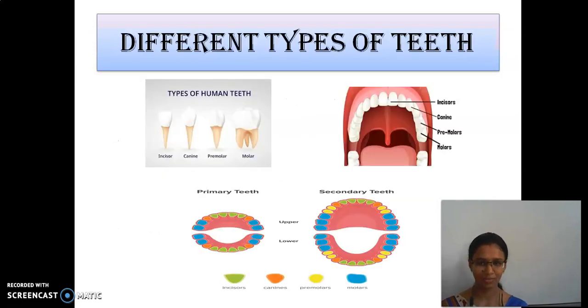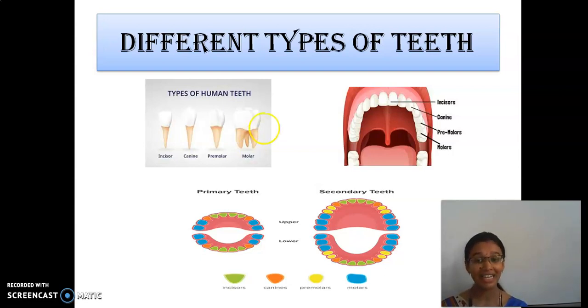Now next. There are four different types of teeth present in human beings. They are incisors, canines, premolars and molars. When we are born, the first teeth grow, and later they are replaced by the permanent teeth.